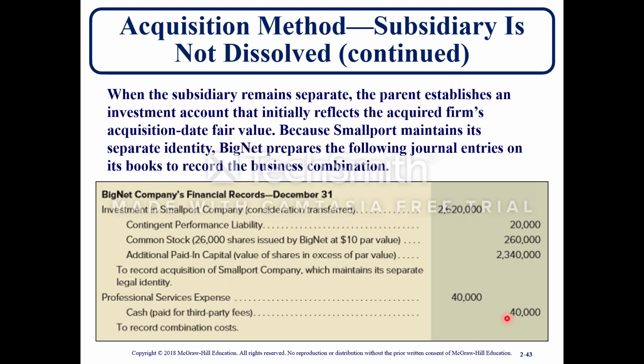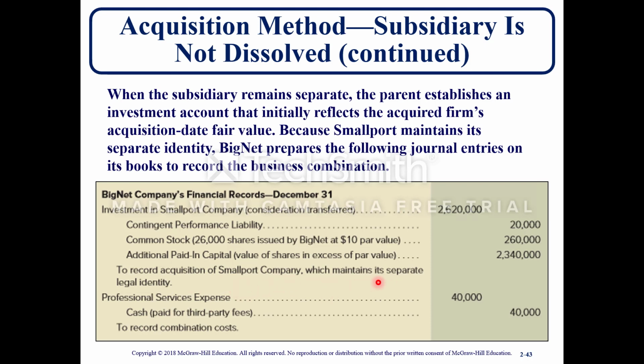Consideration transferred was $2.6 million. The contingent performance liability was $20,000. The issuance of stock, the 26,000 shares by BigNet at $10 par value, and then the additional paid-in capital was the excess of those shares from the $2.6 million subtract the $260,000. And so this entry is to record the acquisition of Small Port Company, which maintains its separate legal identity.